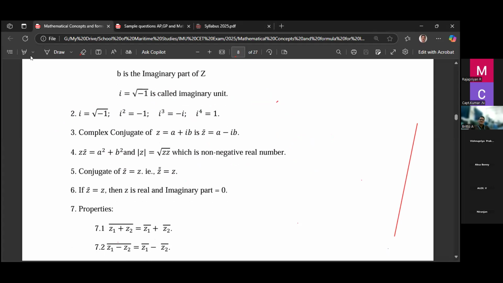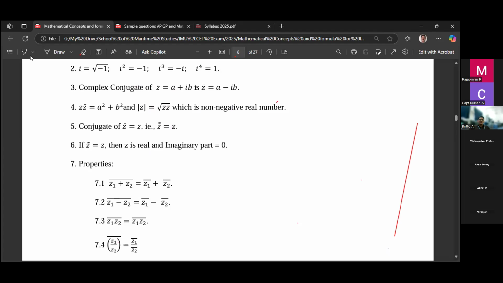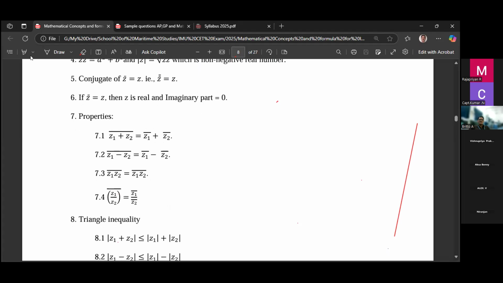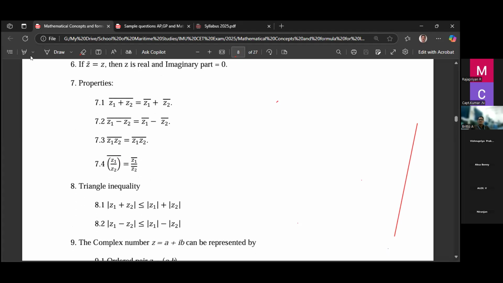Then z into z bar is equal to a square plus b square. This also you should remember. Then the conjugate of z bar, z bar whole bar, is equal to z. This you remember. Then these properties: z1 plus z2 whole bar is equal to z1 bar plus z2 bar. This you studied. Then z1 minus z2 whole bar is equal to z1 bar minus z2 bar. Then z1 z2 whole bar is equal to z1 bar into z2 bar. Okay, right.